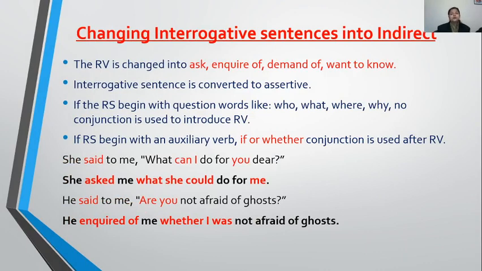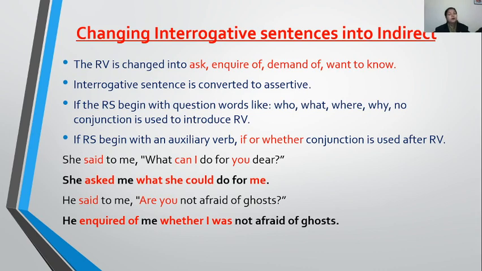Now I am going to discuss interrogative sentences. How to change interrogative sentences into indirect speech. Okay, so first of all, we will talk about the reporting verb. In assertive sentences, we were using said or told as reporting verb. In interrogative sentences, we use ask, inquire of, demand of, want to know. There are many more, children. I have introduced you to a few only so that you would not get confused.